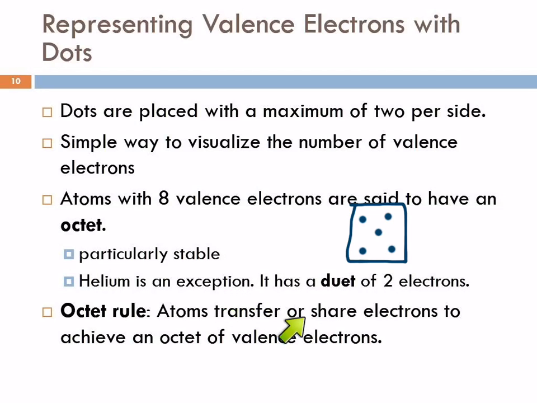So what we call the octet rule is that atoms will transfer or share. Transferring would be ionic bonds. Sharing would be covalent bonds. Those transfer or share electrons to achieve an octet of valence electrons.